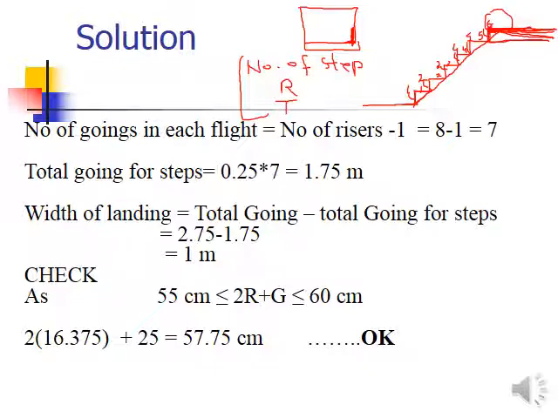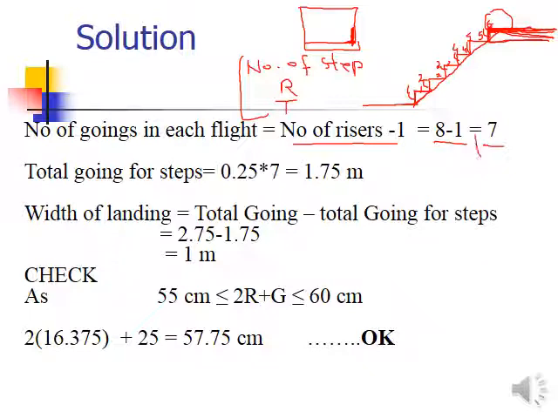So what we conclude over here is that for your particular number of steps, your number of risers will be the same as the number of steps, but your number of treads will be one less than the number of risers. So the number of goings, meaning treads, in one flight will be one less than that, it will be 7. So total going for one step.